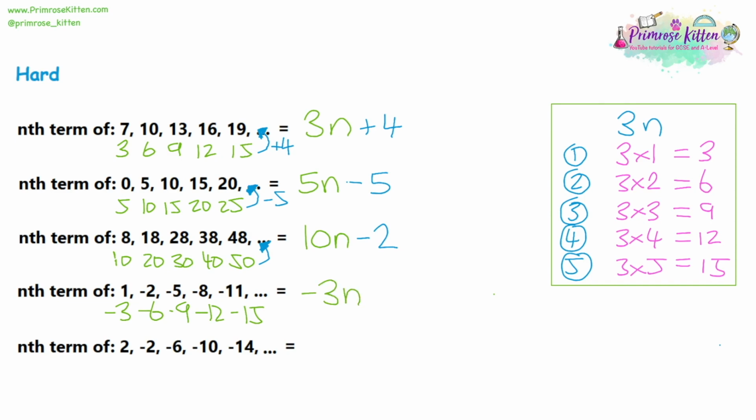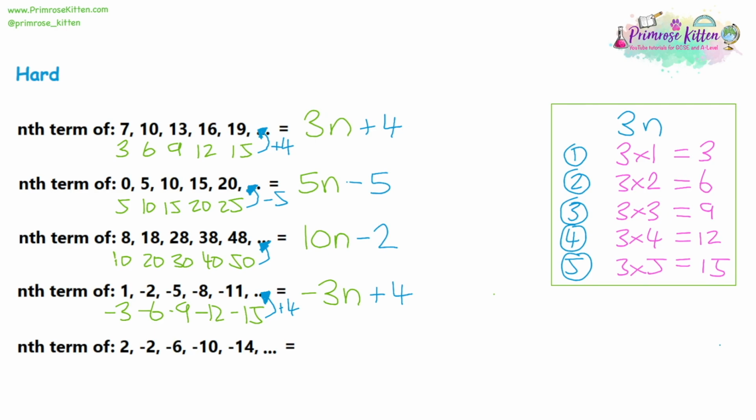And now the same method as before. We're going to start off with negative 3n. We're going to move to our sequence and look at what we have to add or take away. So from negative 3 to 1, we must have to add 4. But I'll check with the rest. So negative 6 plus 4 will be negative 2. Negative 9 plus 4 will be negative 5. So it looks like we are adding 4 each time. The nth term will be negative 3n plus 4.